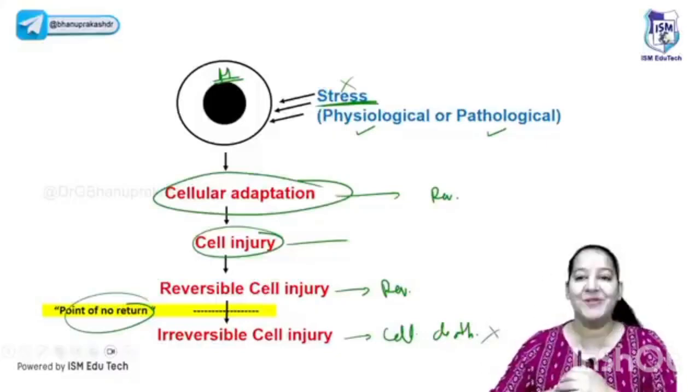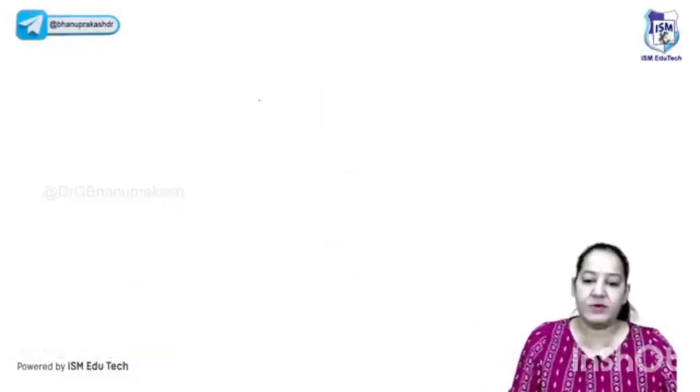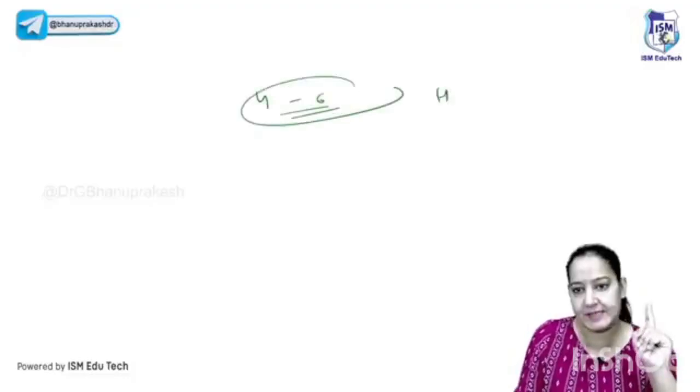How many hours do you study in a day? Can you tell me? How many hours do you normally study in a day? Some students will say, ma'am, 4 hours. Some will say 6 hours. So 4 to 6 hours normally you study every day. That is your homeostasis. You are in homeostasis.